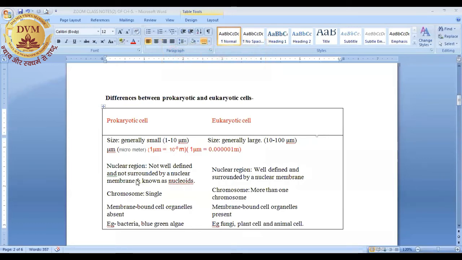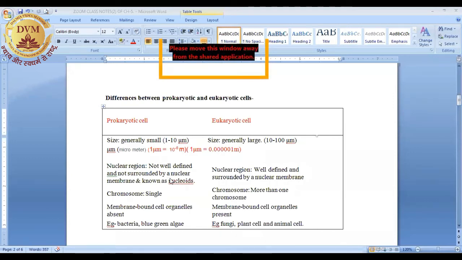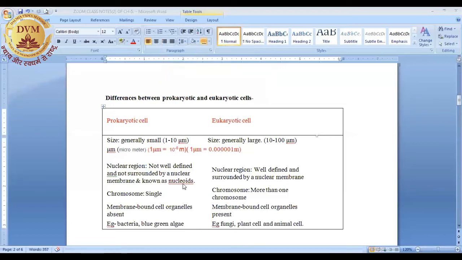So all these materials are present inside the cytoplasm directly. They are not covered by the nuclear membrane, and such an undeveloped nucleus is known as nucleoid. You can simply say that there is a lack of true nucleus in prokaryotic cells.